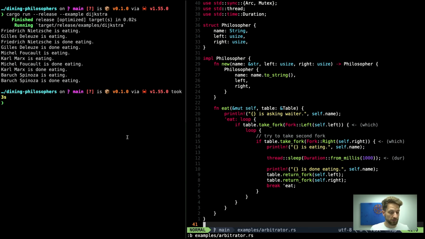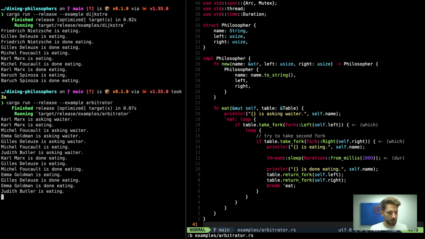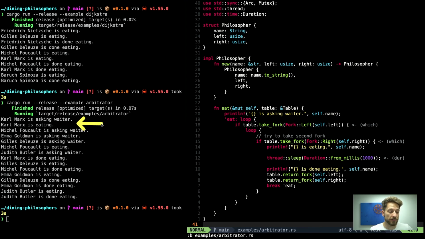Let's run this code and see if it actually works, because we have seen that it is badly configured. So Arbitrator, and we can see that it works out. All of them are eating. So on the left we can see that the first one starting to eat is Karl Marx, and then it becomes a bit more of a mess because the rest of them are asking the waiter, and then one of them starts eating, but another one asks for the waiter, and then one guy stops eating, and then another one starts, and you can see that this is kind of intertwined, but also not efficient because of this busy loop.